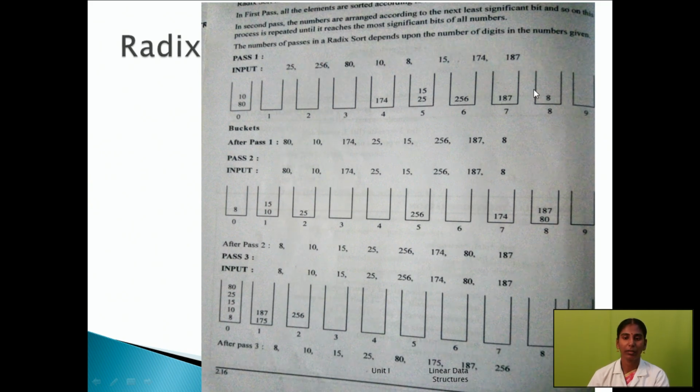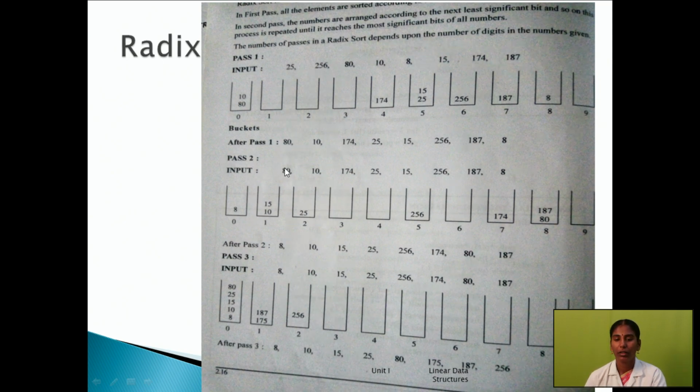This process works continuously for all the numbers. Radix sort depends upon the number of digits in the numbers I have given. Pass 1 is completed; we have to complete all the passes for radix sort. Your digit count is 3, so automatically 3 passes occur. The next input is 80, 10, 174, 25, 15, 256, 187, 8. Pass 2.